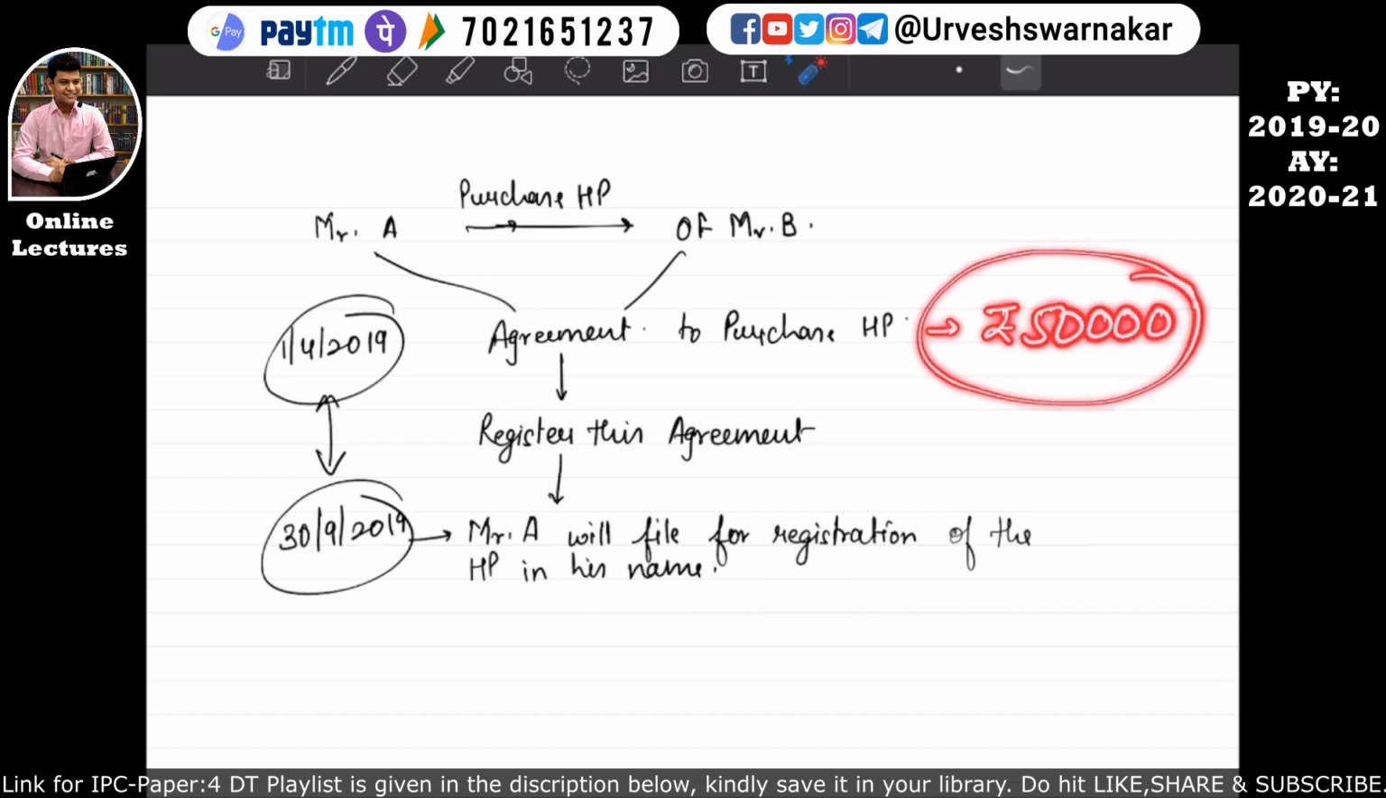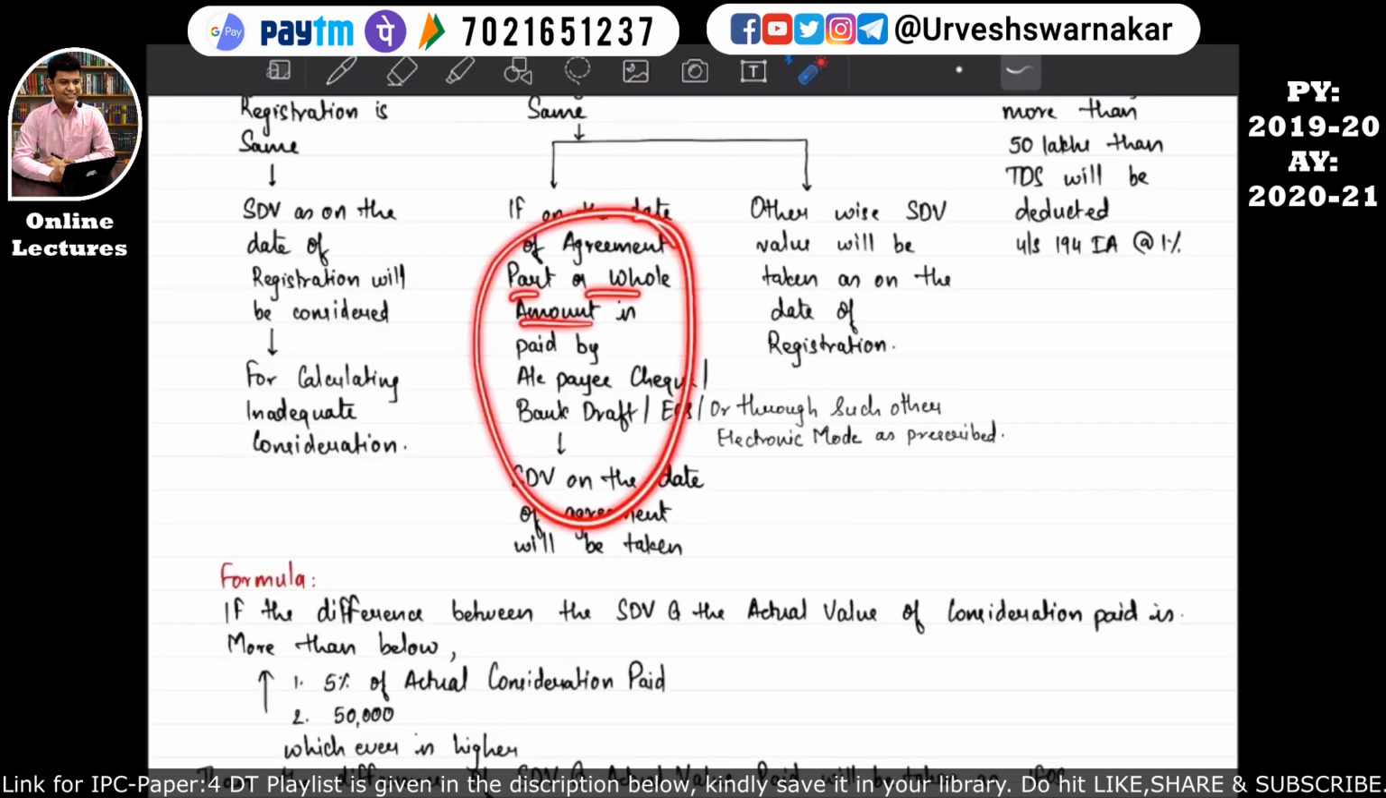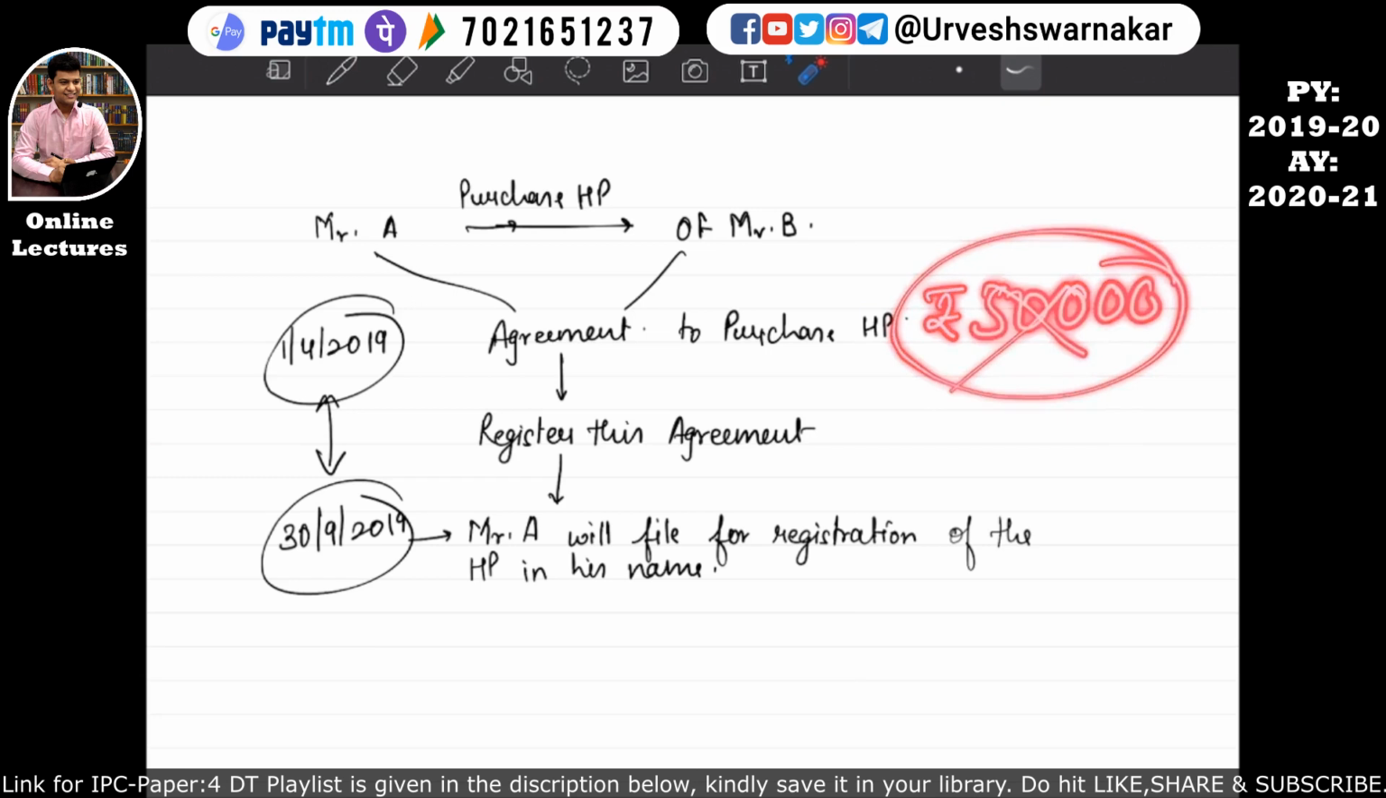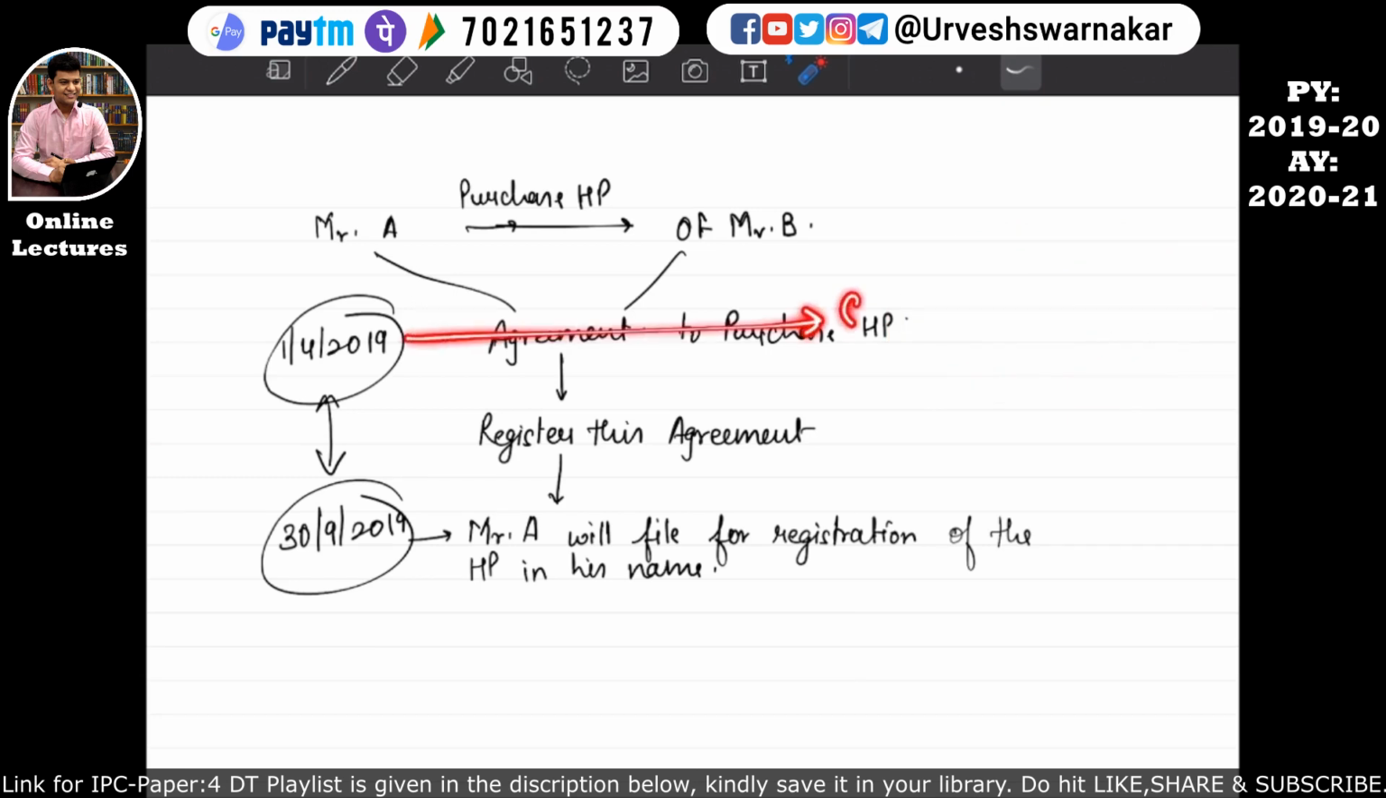So this 50,000 is considered as the part amount paid by the assessee by way of account payee cheque, bank draft, ECS or through other electronic mode as may be prescribed. Okay, if you pay this rupees 50,000, which is a token money, in cash, this will not be considered as a valid date in order to consider stamp duty value.